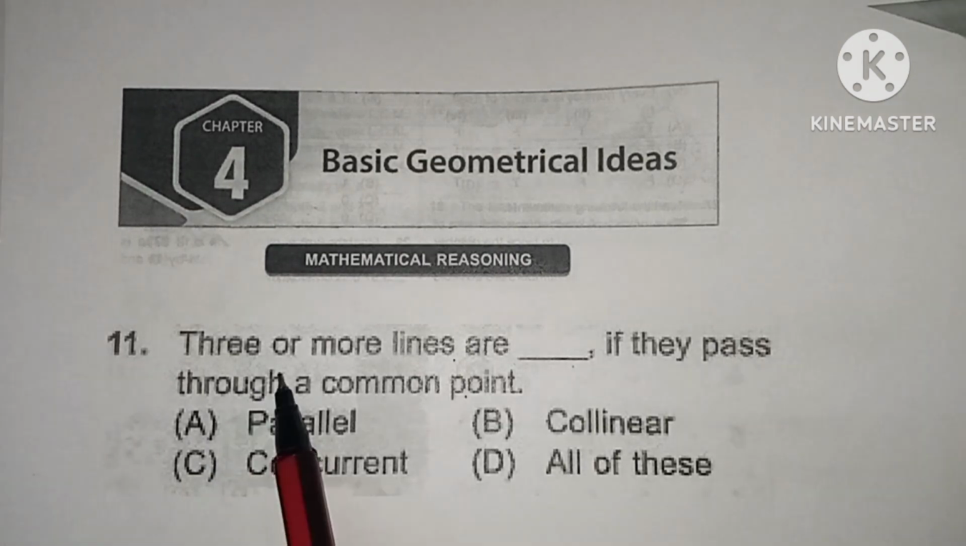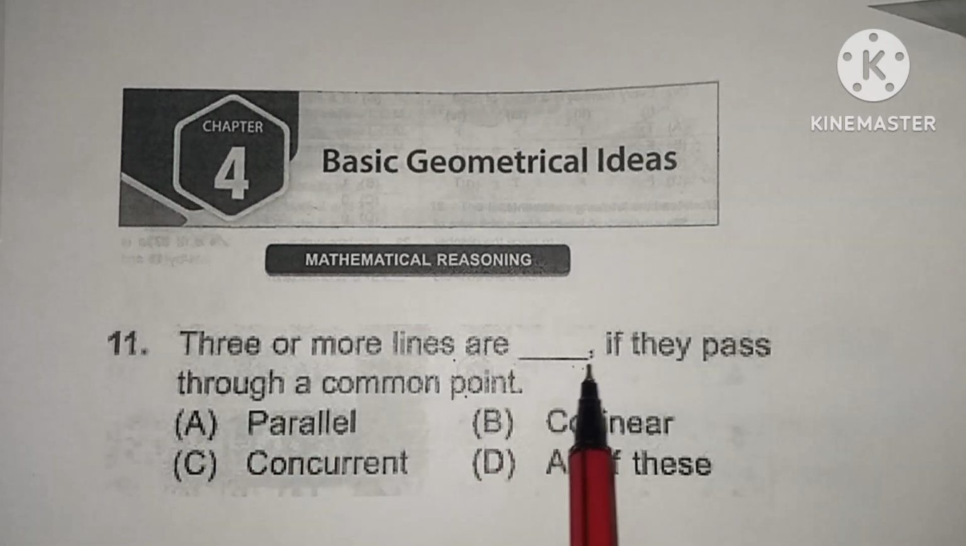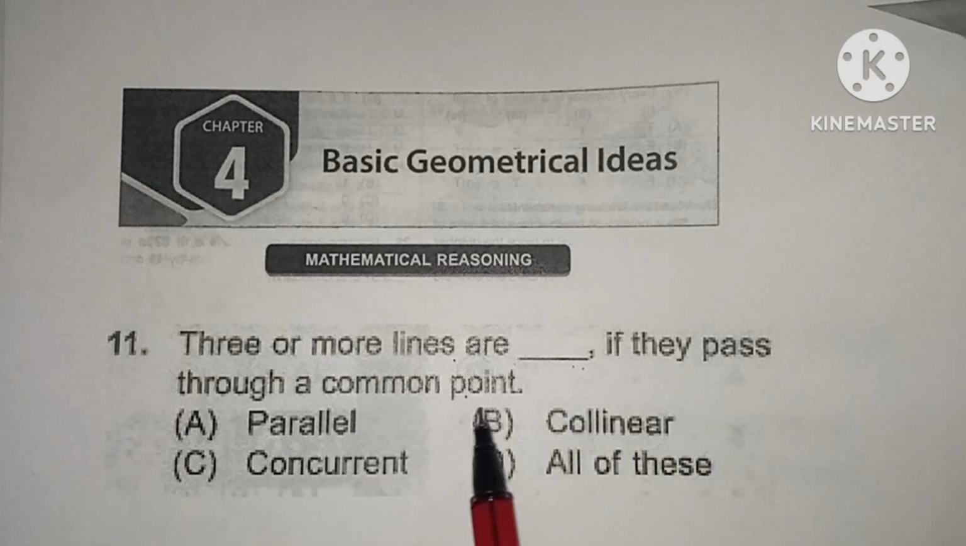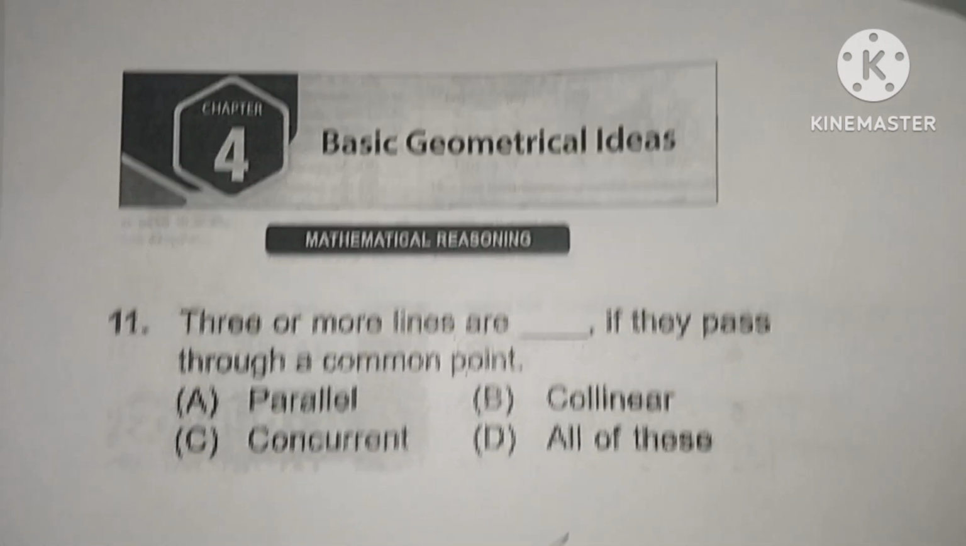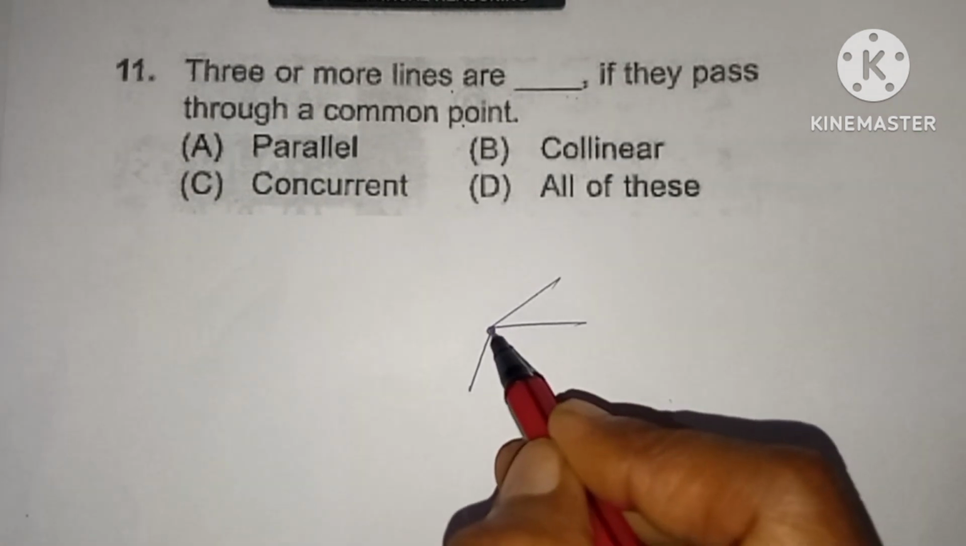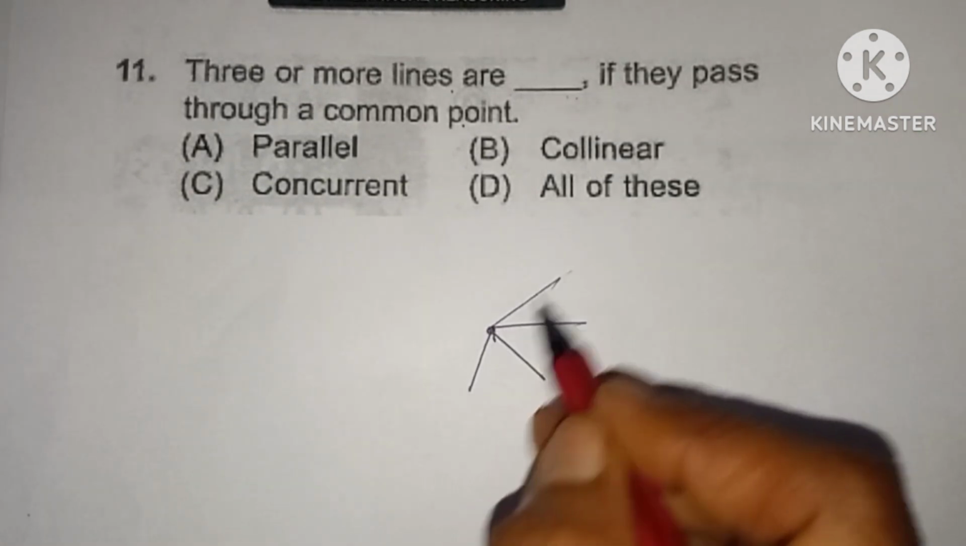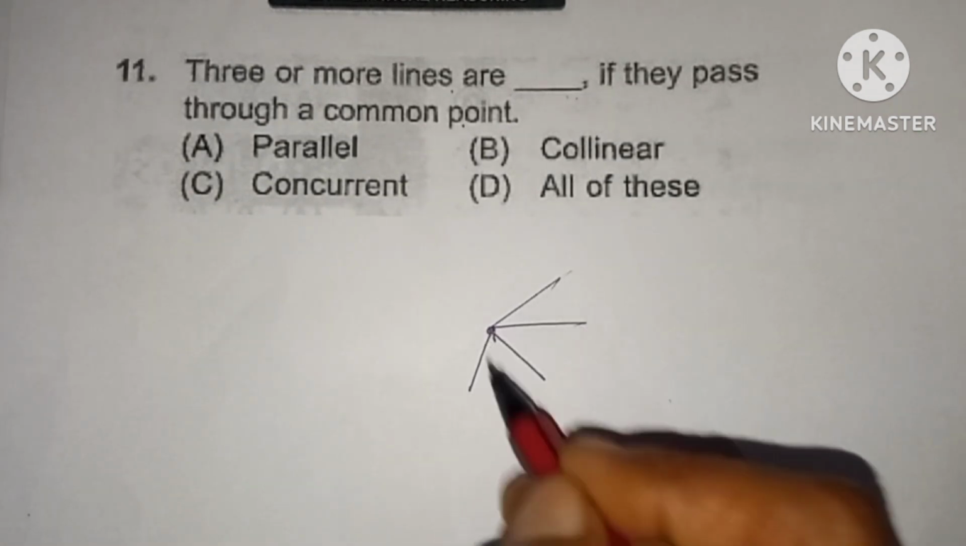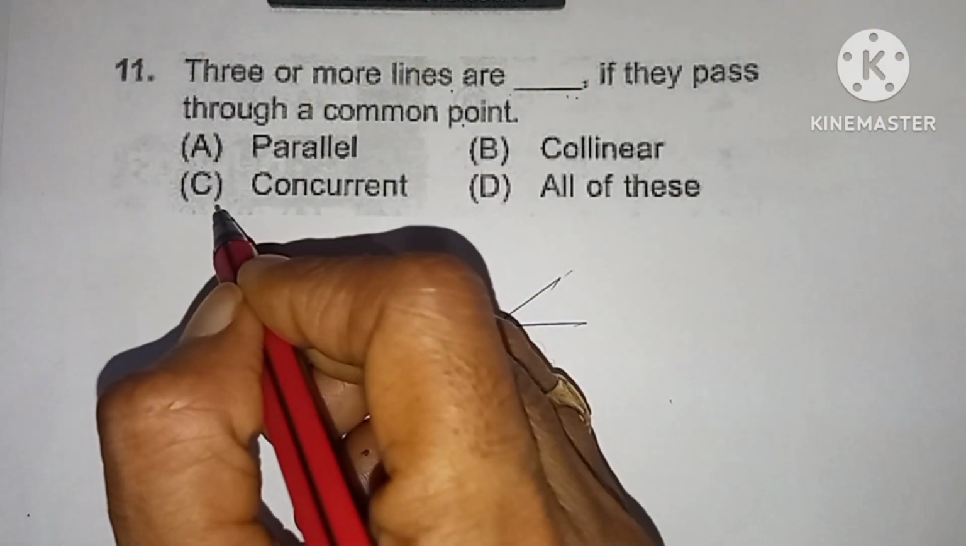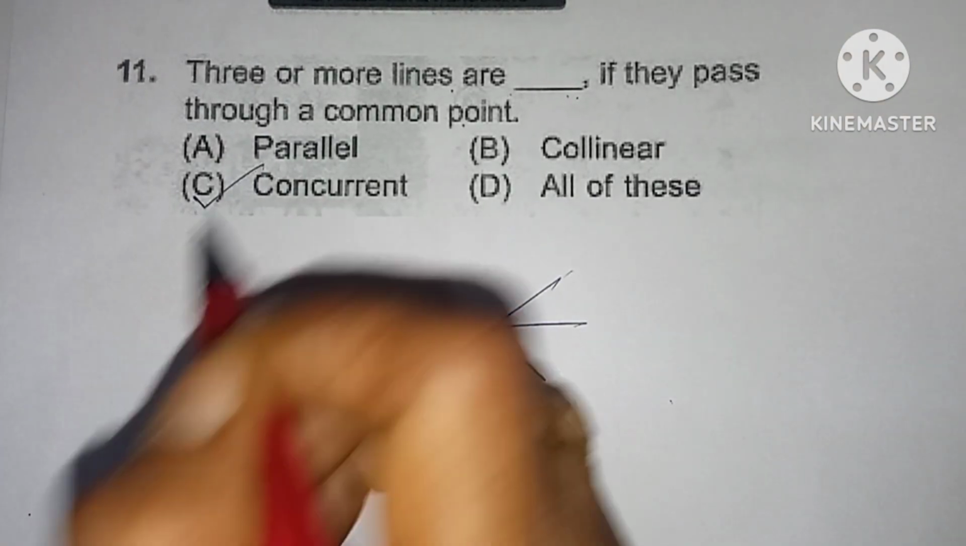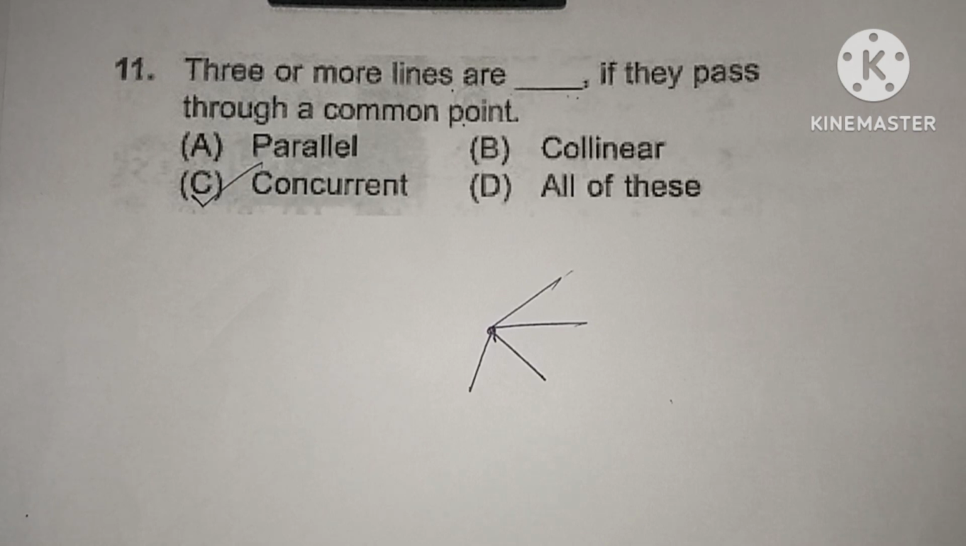11th question. Three or more lines are dash if they pass through a common point. Three or more lines which intersect each other at exactly a common point are said to be concurrent. I already explained this before. This is the common point and these lines are passing through the same point. So the lines are said to be concurrent lines. Option C is the correct one.